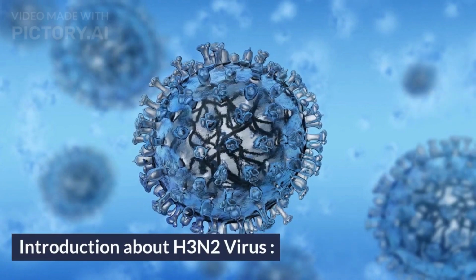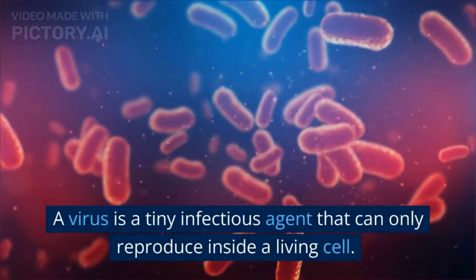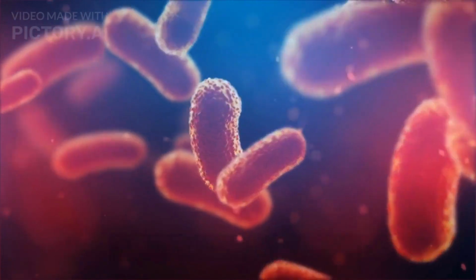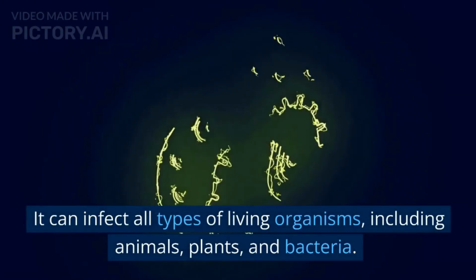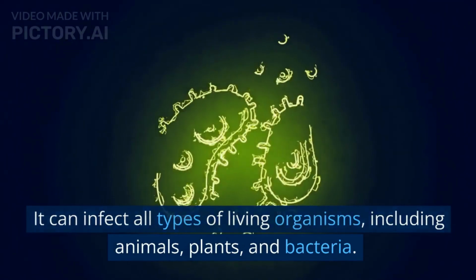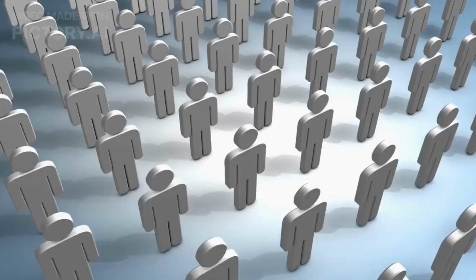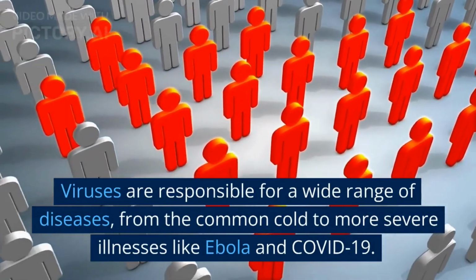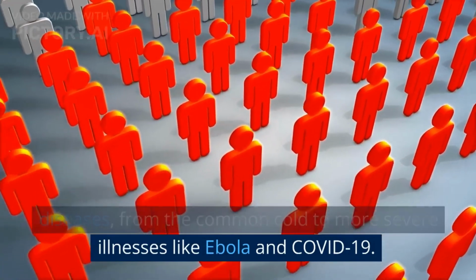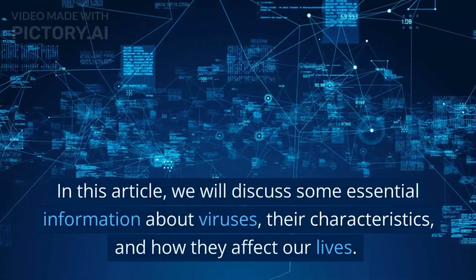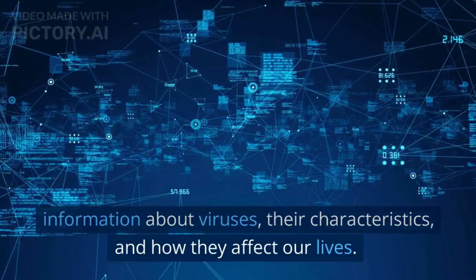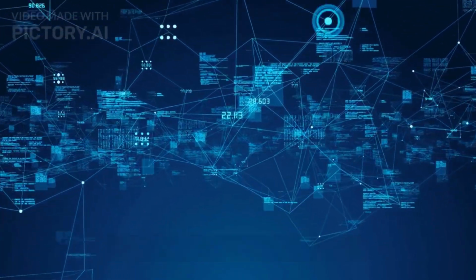Introduction about H3N2 virus. A virus is a tiny infectious agent that can only reproduce inside a living cell. It can infect all types of living organisms, including animals, plants, and bacteria. Viruses are responsible for a wide range of diseases, from the common cold to more severe illnesses like Ebola and COVID-19. In this article, we will discuss some essential information about viruses, their characteristics, and how they affect our lives.